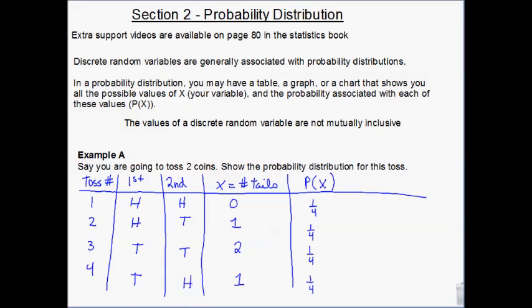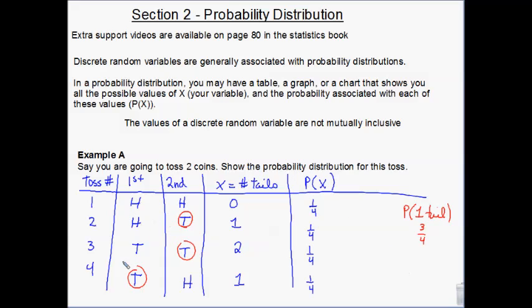Now, if you said, what is the probability of 1 tail, without specifying whether it was the first or the second, it's going to be 2 out of 4, which is 1/2. Because I get it, or sorry, 3 out of 4. Because I get a tail here, I get at least 1 tail here, and I get a tail there. So the probability of at least 1 tail is 3 out of 4.